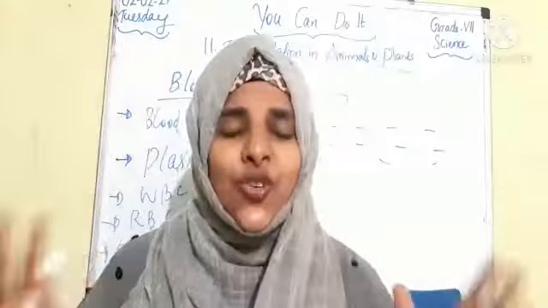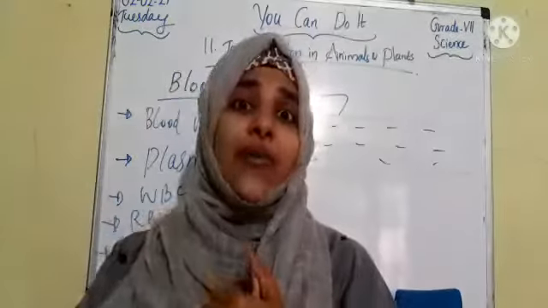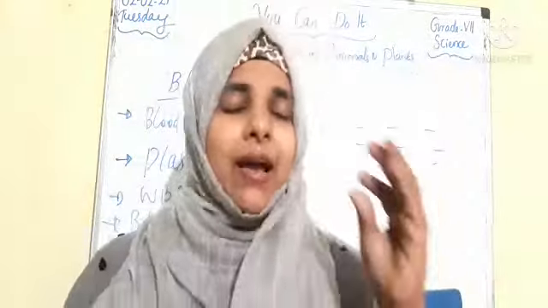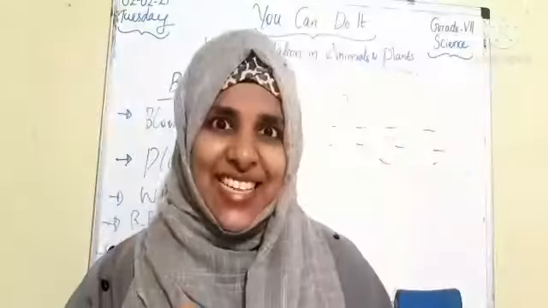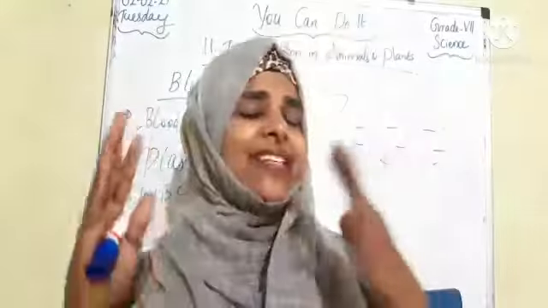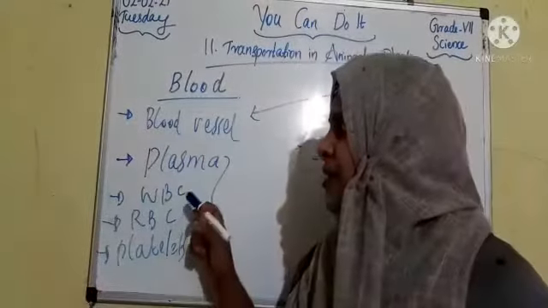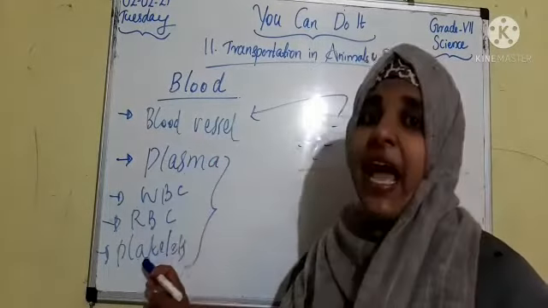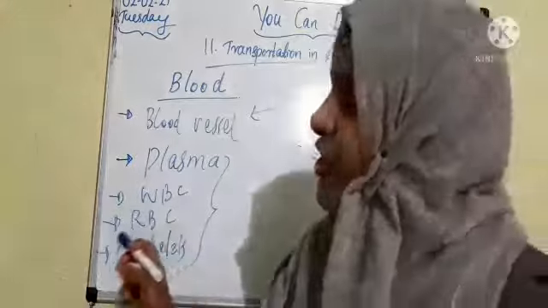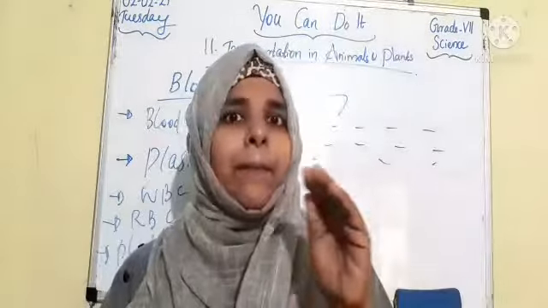Clear? So students, main components of our circulatory system are blood, blood vessel and heart. In this class I am going to teach you about blood only. So different components of blood are plasma, WBC, RBC and platelets.